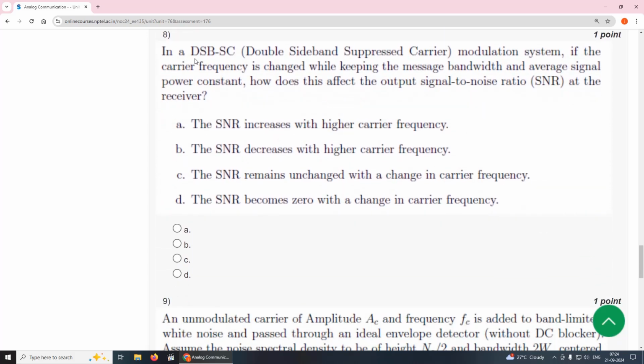Eighth question, in a double sideband suppressed carrier modulation system, if the carrier frequency is changed while keeping the message bandwidth and the average signal power constant, how does this affect the output signal to noise ratio at the receiver? So the answer is the SNR remains unchanged with the change in the carrier frequency.